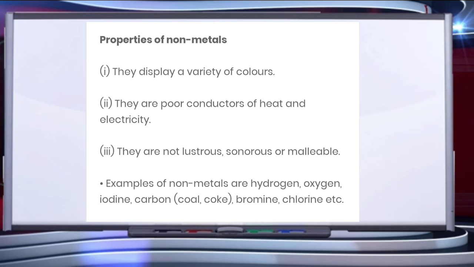For example, diamond is an allotropic form of carbon. It is a nonmetal which is a good conductor of heat but a bad conductor of electricity. Whereas graphite, another form of carbon, is also a nonmetal which is a good conductor of electricity. Hence, graphite is used for making electrodes of batteries and dry cells. Another property says they are non-lustrous, non-sonorous, and not malleable. Rather, they are brittle. Examples of nonmetals are hydrogen, oxygen, iodine, carbon, bromine, chlorine, etc.